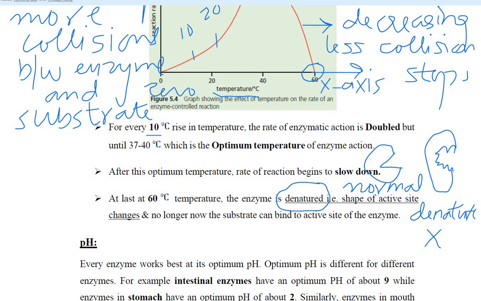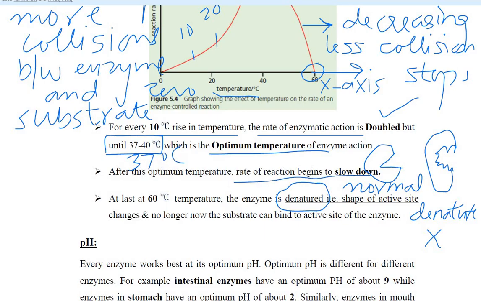So for every 10-degree rise in temperature, the rate of enzymatic action is doubled until 37 to 40 degrees Celsius, which is the optimum temperature. Now after 37 degrees Celsius, the rate of reaction begins to slow down, and at 60 degrees Celsius the enzyme is denatured, the shape of the active site changes, and the substrate can no longer bind to the active site of the enzyme.